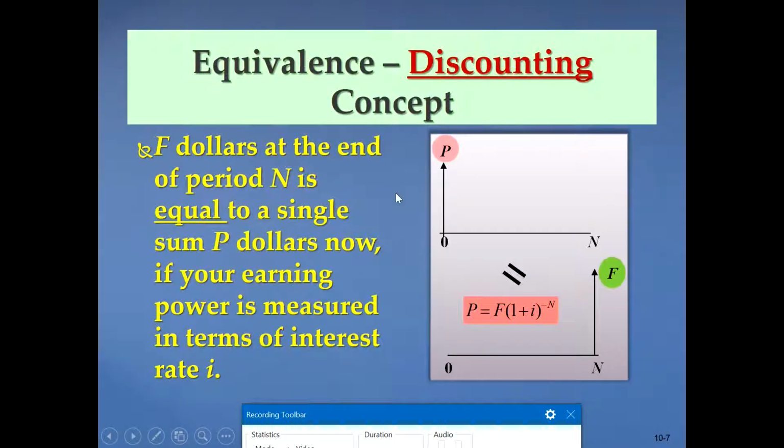This is what we call the discounting concept. When F is given and you have to calculate P, this is the formula. Why do we call it discounting? Because if F is given, let's say F is 1000 and I is 10%, what is the P? It will be less than 1000, because the value of a dollar today is less than what we receive in the future. This is the basic concept of present time value of money. So we can use these two formulas to calculate P or F.